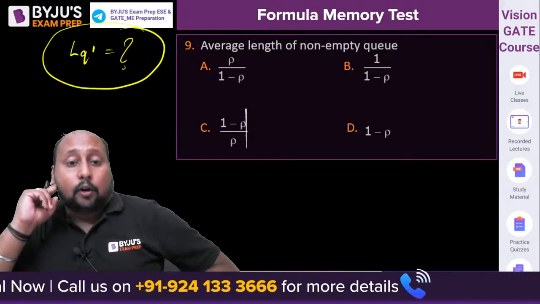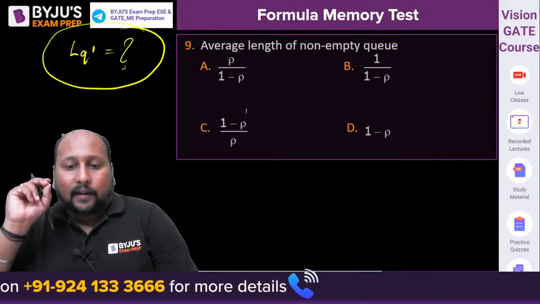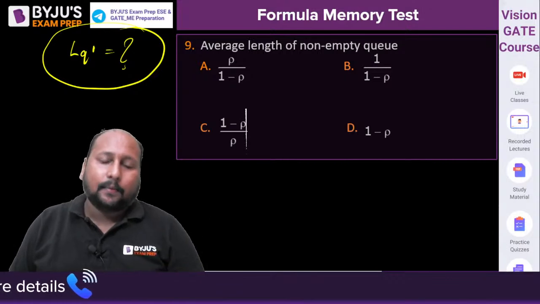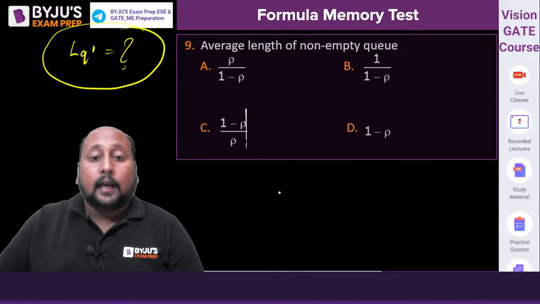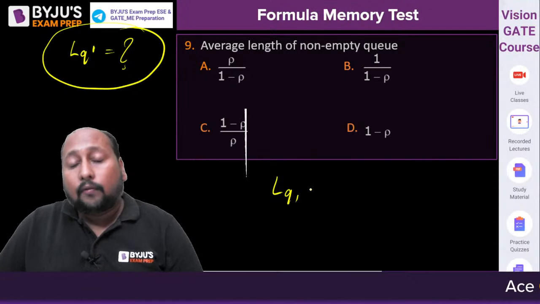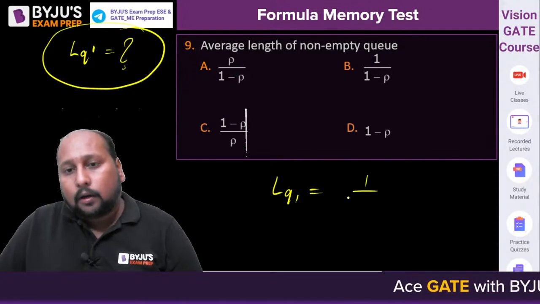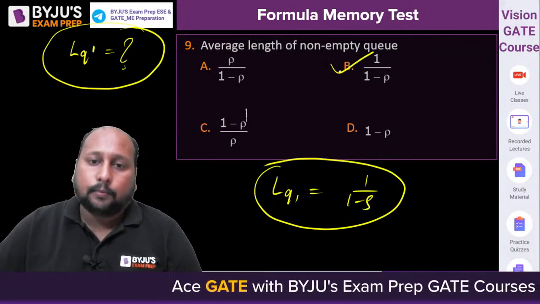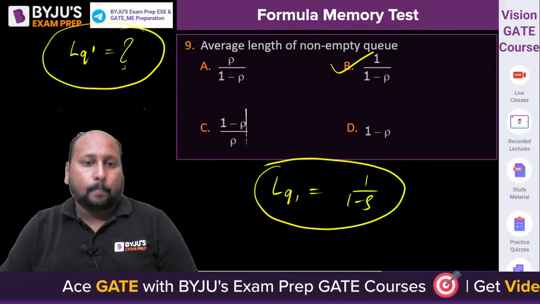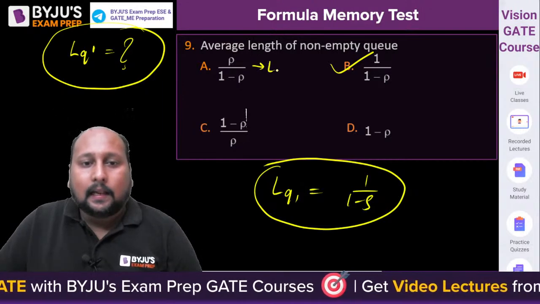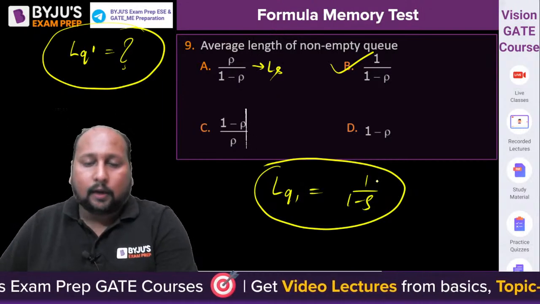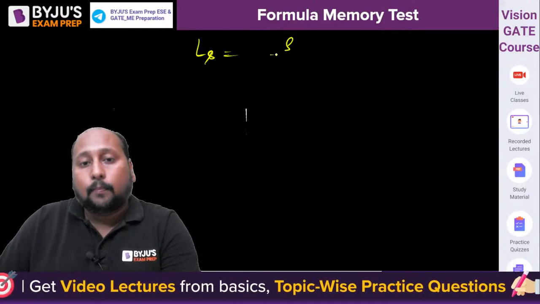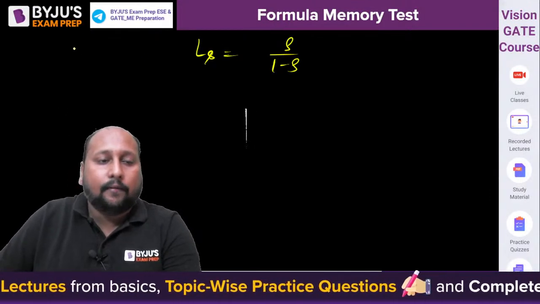This is rho upon 1 minus rho is the average length of the system. Okay, length of the system. ये आपका length of the system का formulation है। Average length of the queue of non-empty queue is nothing but 1 upon 1 minus rho. Option B is the correct answer. A is the LS value, है ना। एक होता है L is the length of the system. Length of the system is equal to rho upon 1 minus rho. This is the length, average length of the system.